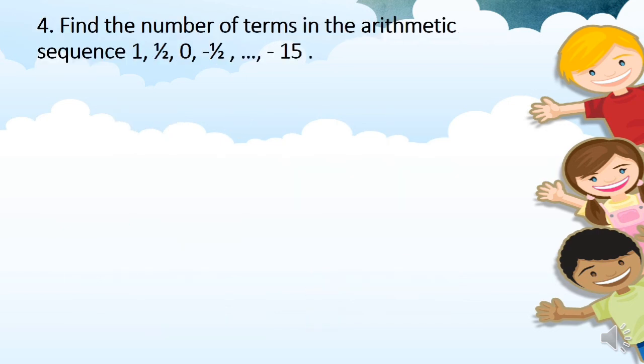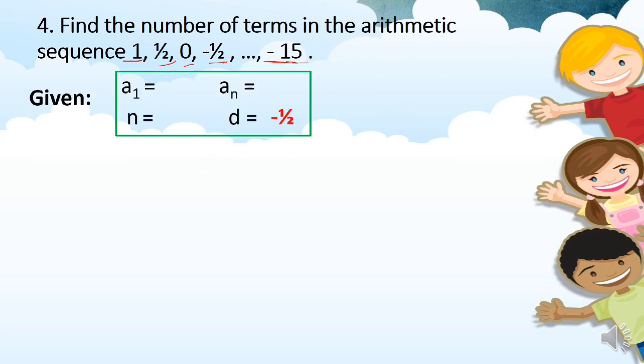Okay, so for the last item, find the number of terms in the arithmetic sequence 1, 1/2, 0, negative 1/2, and so on. The last term given here is negative 15. So, first, again, identify the given. Our common difference is negative 1/2, since the second term minus the first term is 1/2 minus 1, which is negative 1/2.